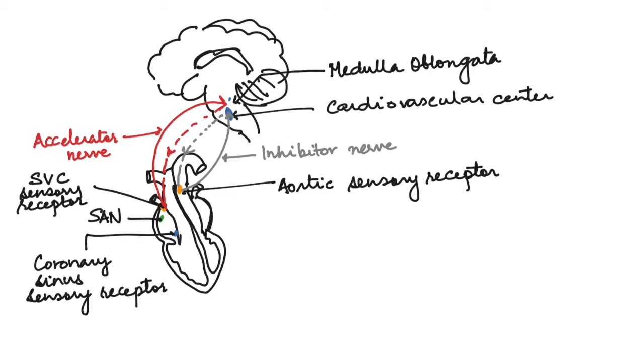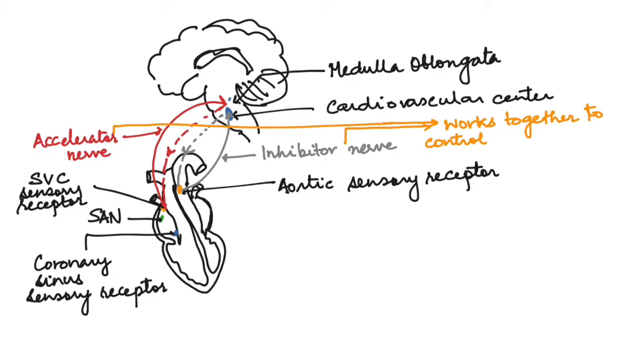So this is how both the accelerator nerve and the inhibitor nerve work together to regulate or control the heart rate. Now apart from this, the coronary sinus sensory receptor also works for increasing the heart rate. So this is how the nervous control of the heart works. Now let's see the hormonal control of the heart.